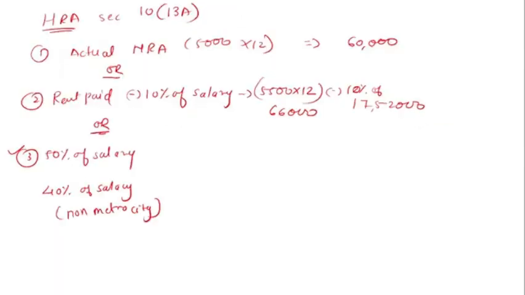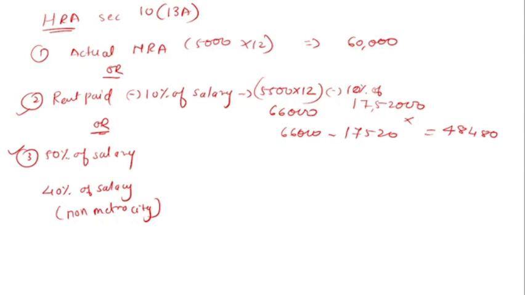So here is 10% of that. So how much? 66,000 minus 17,520. So here we will get 48,480 amount. Okay, that is the second condition.